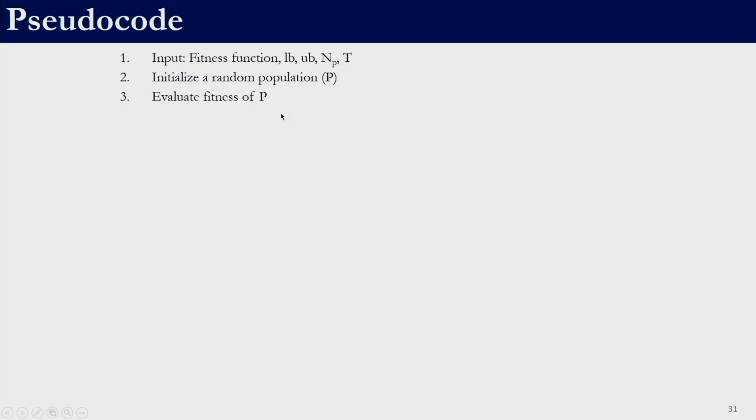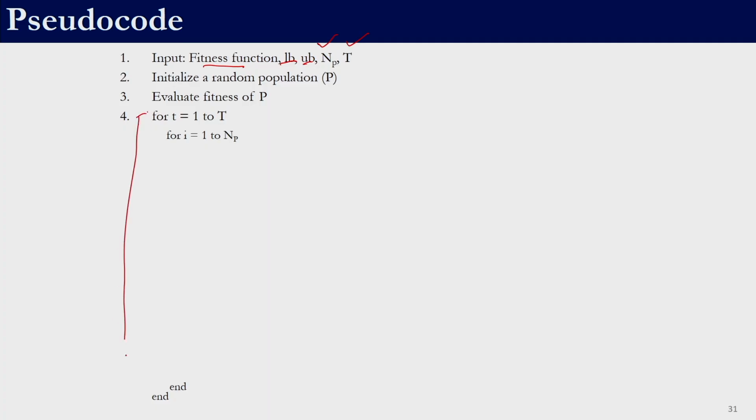Let us consolidate whatever we have seen in terms of a pseudocode. Pseudocode is a simple representation of whatever we have discussed so far. The first thing was we had to provide the input fitness function and the lower and upper bounds. This comes from the problem definition. We had to fix the population size and the termination criteria. Then we initialized a random population, let us call it P. After generating the initial random population, we evaluated its fitness, in the sense we evaluated its objective function value. We decided to do something for t times.